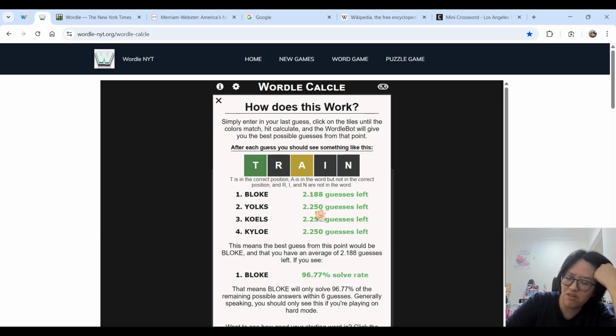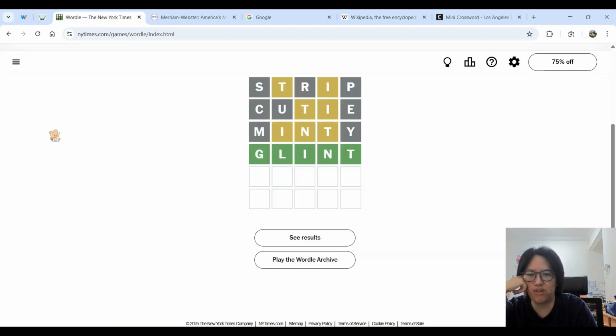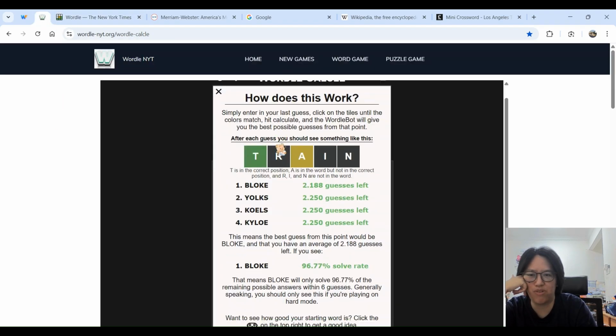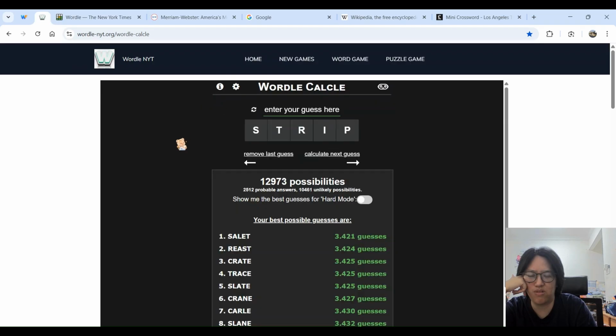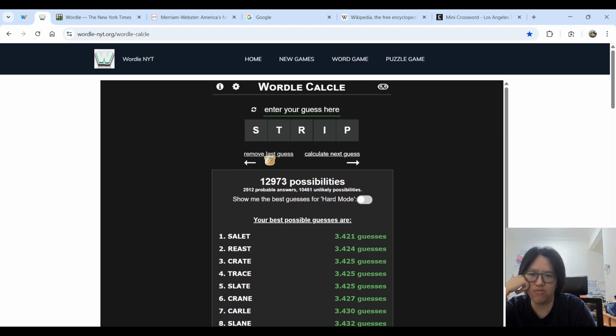Click on the tiles until the colors. I generally don't understand. How does this work? What guess do I put in first? Or should I put in, okay, hold on.